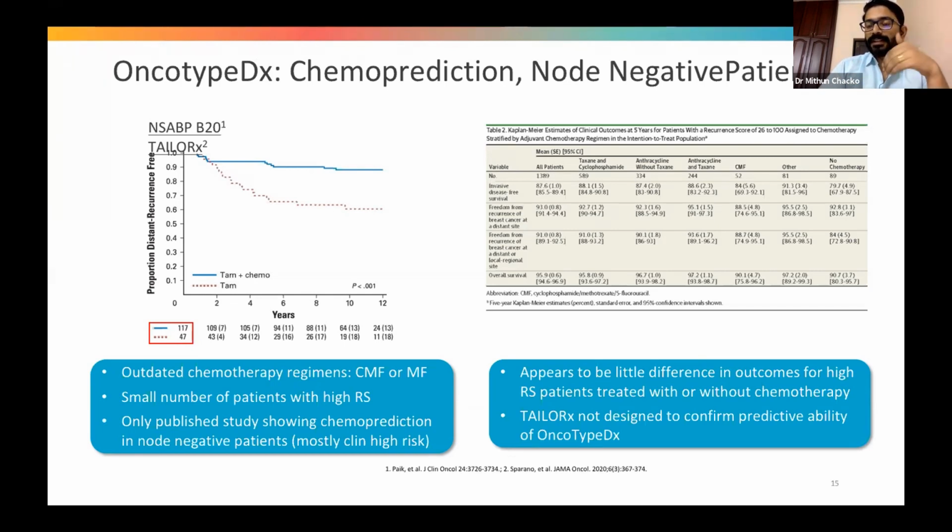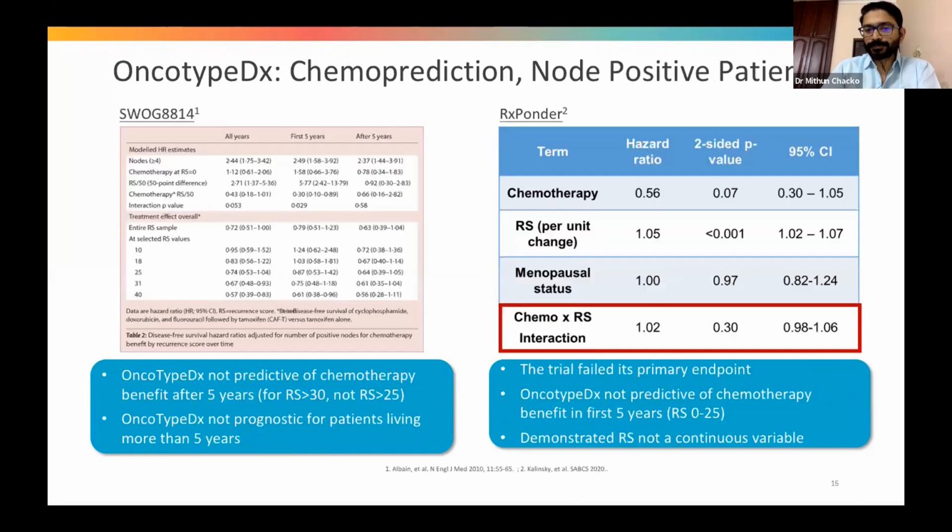In the clinically high risk group, the number of patients was very small. Even in the TAILORx trial, in the high risk group, when we are giving chemotherapy, the freedom from recurrence of breast cancer at 5 years was 92.7%, as against 92.8% in patients receiving no chemotherapy. So in high risk, the benefit of chemotherapy, the chemo prediction, is still a big question mark, as TAILORx was not designed to confirm the predictive ability of Oncotype DX. Then coming to the node positive patients, what is the benefit? The chemo prediction in the high risk group.